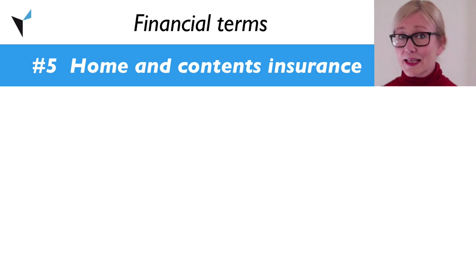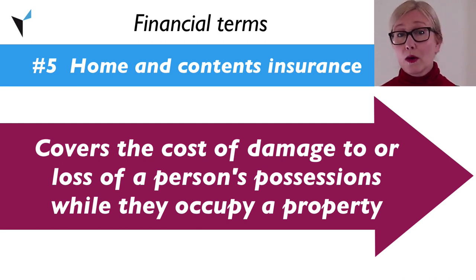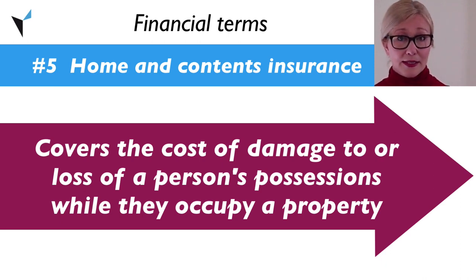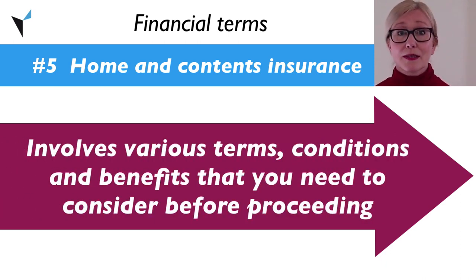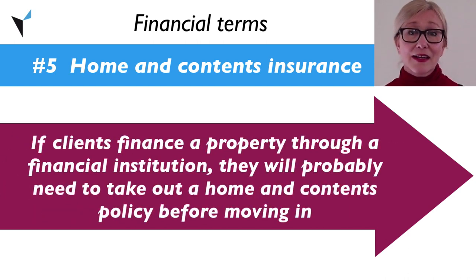Home and contents insurance. Home and contents insurance covers the cost of damage to or loss of a person's possessions while they occupy a property. A home and contents insurance policy involves various terms, conditions, and benefits that you need to consider before proceeding. If your client is financing a property through a financial institution, they will probably need to take out a home and contents policy before they move into the property.